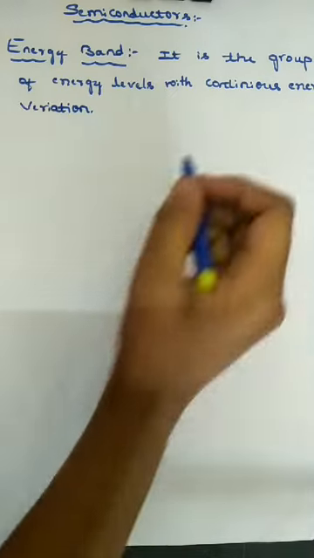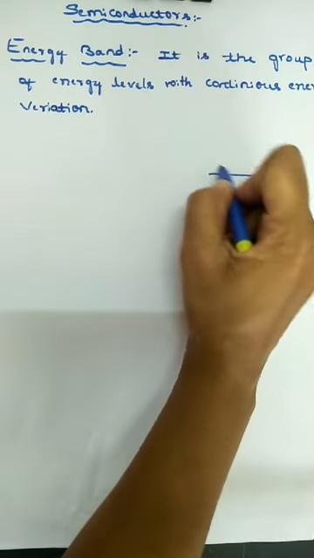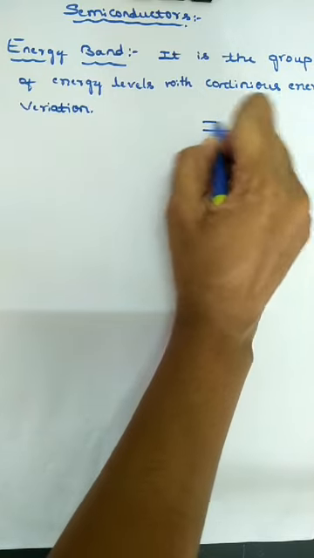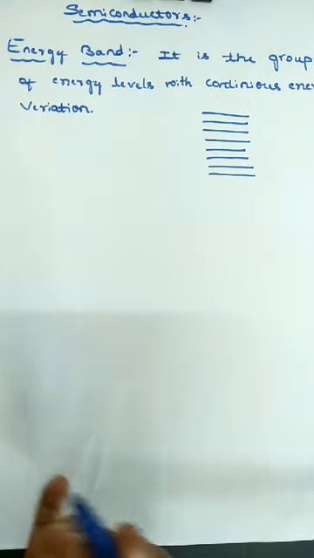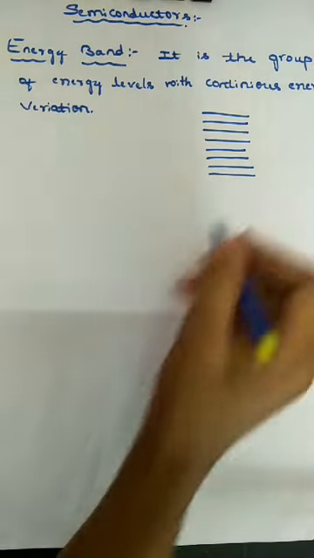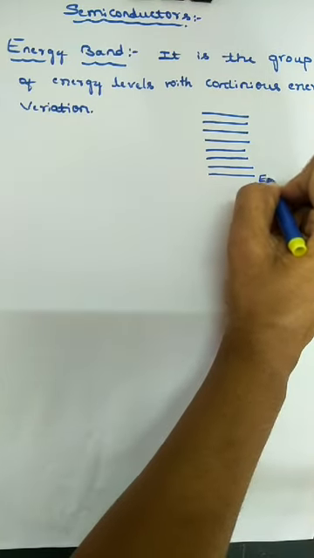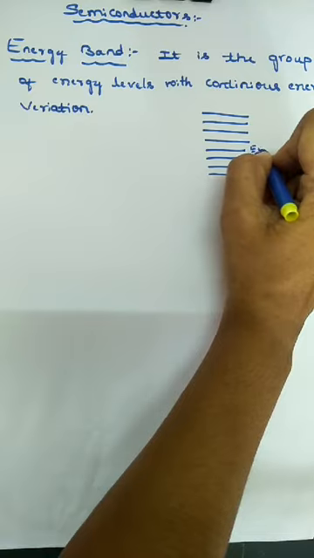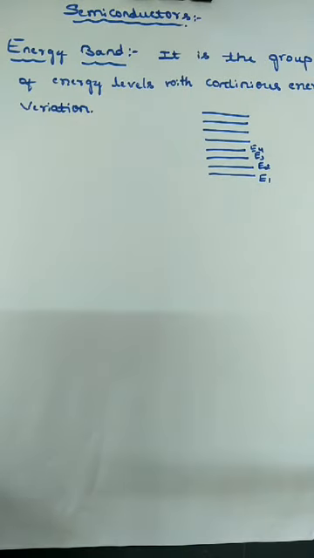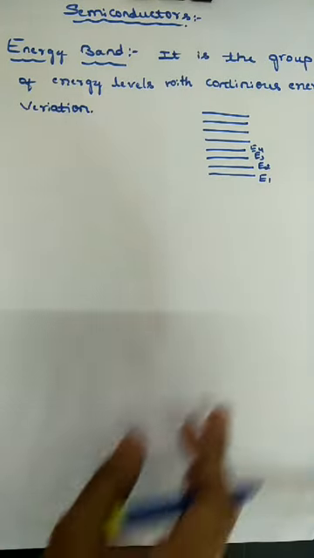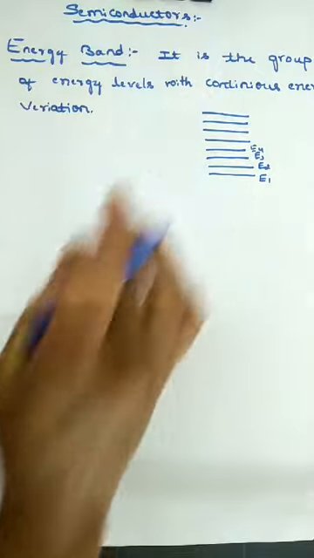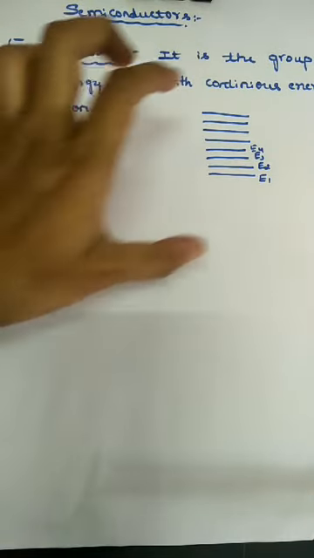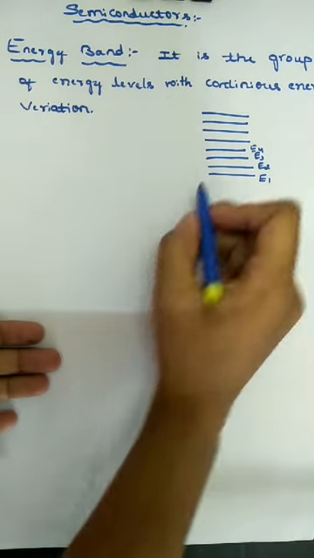How? Listen. In the class we have discussed the energy levels like 1s2, 2s2, 2p6. You are already familiar with these. Similarly, for low energy, E1, E2, E3, E4, these are all energy levels. These energy levels with continuous energy variation are called a band.